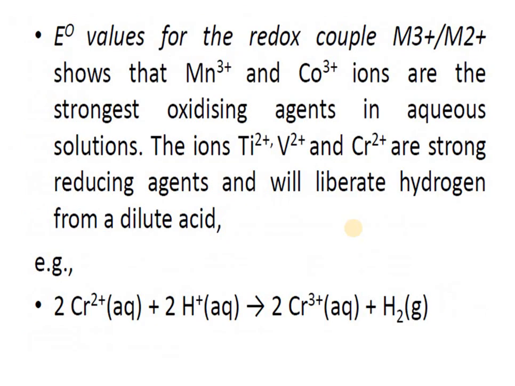Okay. Now, here in this reaction, you can see 2 plus is changing to 3 plus. It means to say that the E0 value for the redox couple 3 plus to 2 plus shows that Mn3 plus and cobalt 3 plus ions are the strongest oxidizing agents. What is the meaning of that?